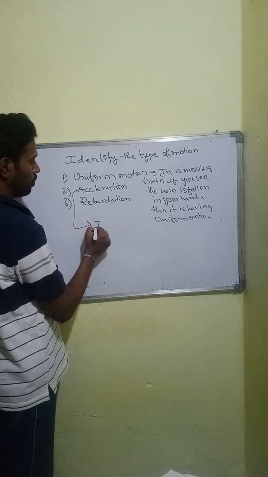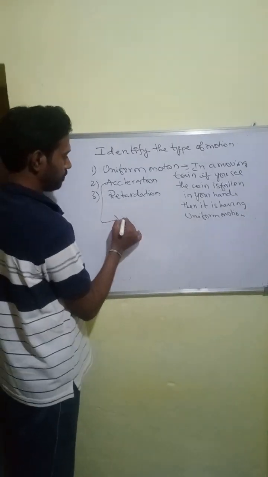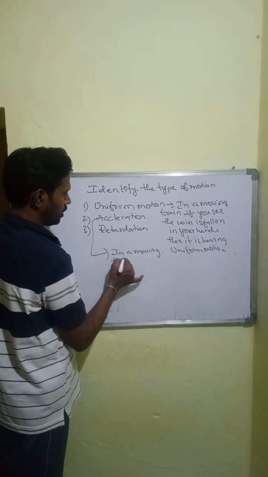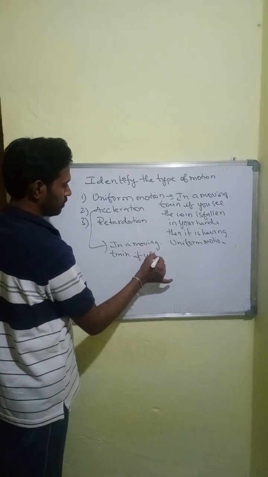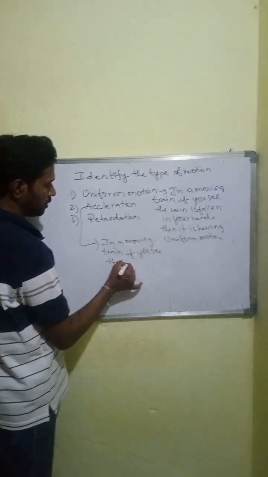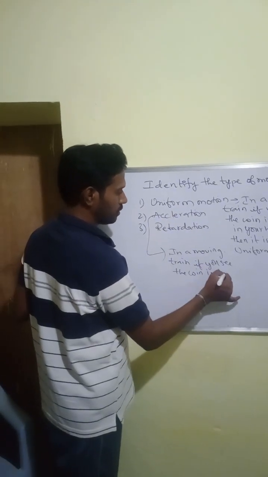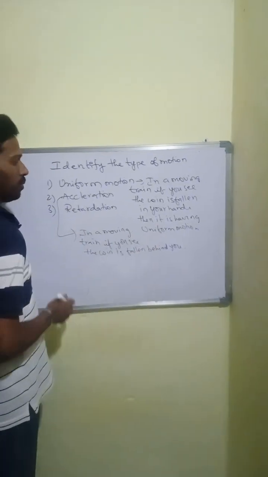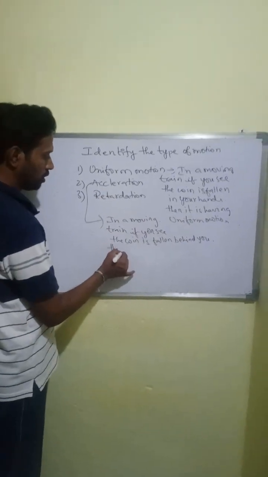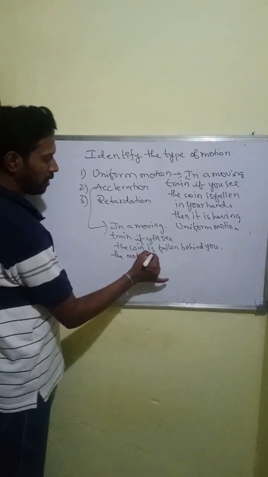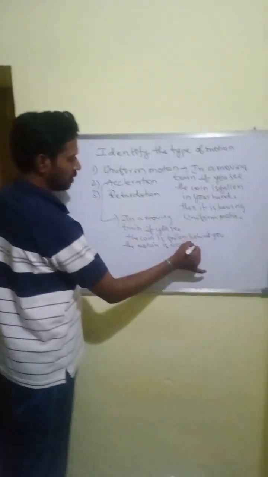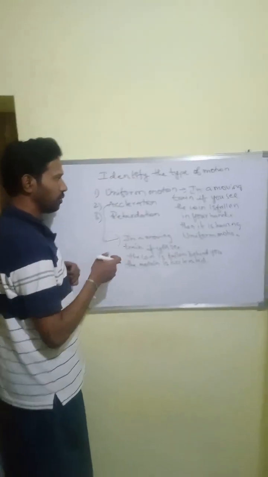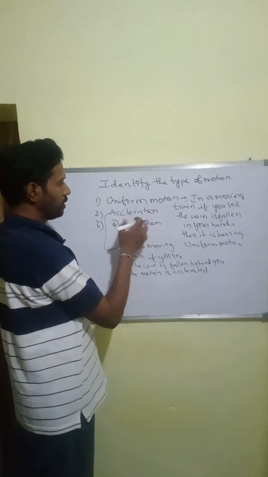That is, in the moving train, if you see the coin fallen behind you, then the motion is accelerated. Now we have finished uniform motion and acceleration.